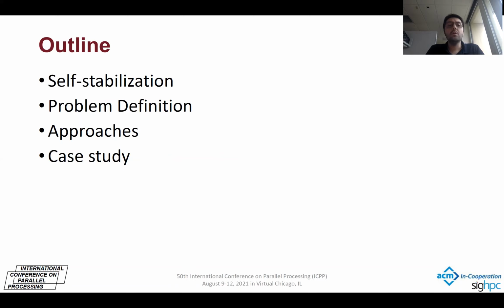I will continue my presentation starting with explaining the self-stabilization. Then I will define the problem. Next, I will introduce our approaches. And finally, I will give a case study to show the application of our methods.